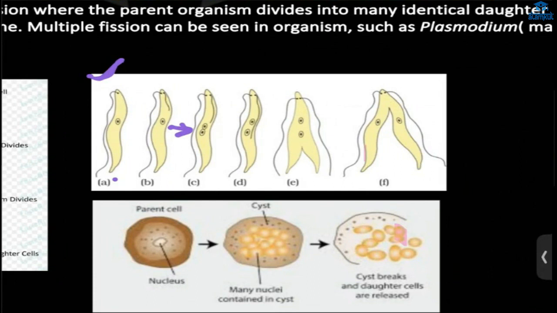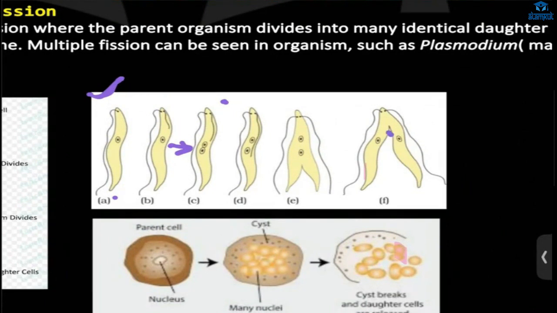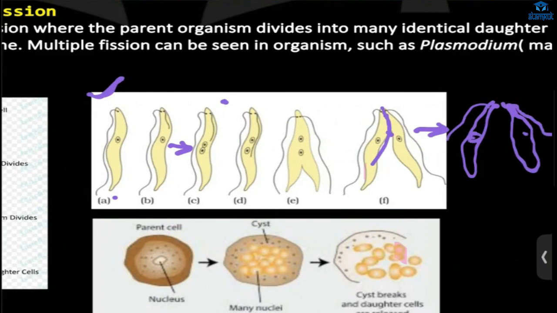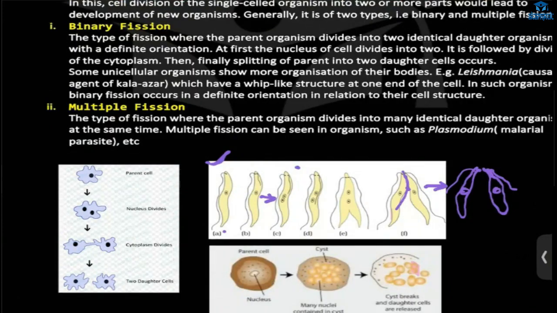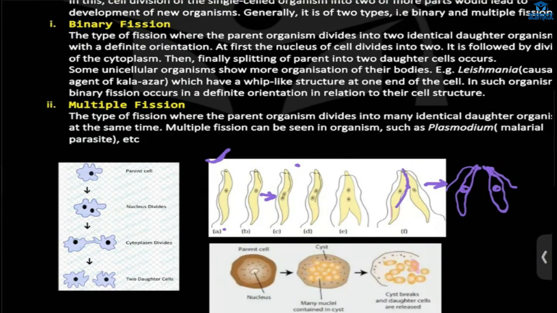Okay. So first there will be formation of flagella in this case. Then there will be formation of what? Nucleus, DNA copying. Okay. Then there will be what? Splitting up. Like this, it will split up, and two new daughter cells will be formed. Two new Leishmania will be produced. So binary fission examples are amoeba and Leishmania.